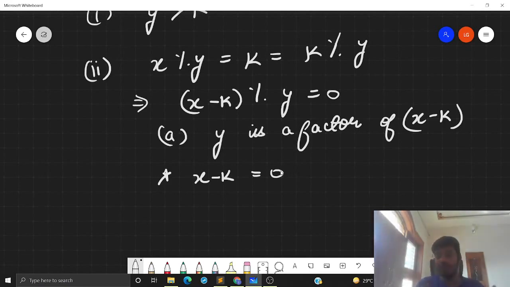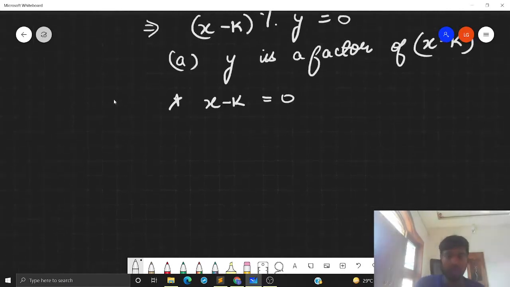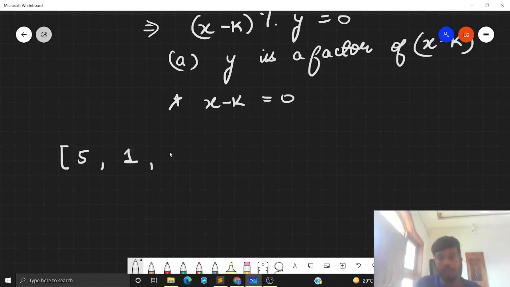So now, given this condition, can we efficiently figure out if introducing a new element is causing a problem or not? So let's see. Suppose I had this good subarray 5, 1 and 2. Now I am introducing 3 and I want to check if this introduction will cause any problem or not.